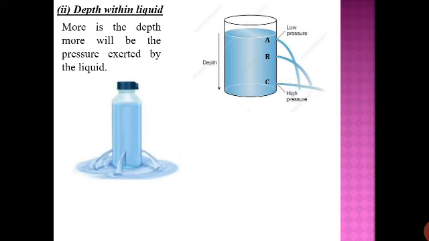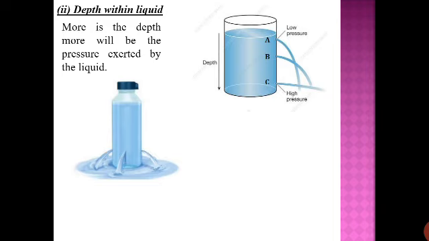Now in this picture you can see there are 3 different holes through which water is coming out, and these 3 holes are at the same depth. So from the top of the bottle they are at the same depth. You can see the water coming out from the 3 holes is covering the same distance. Even this activity you can try at home.